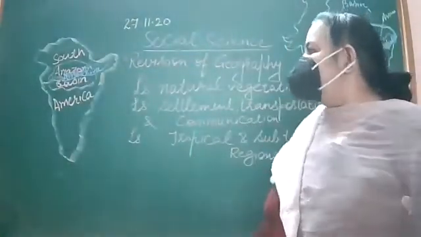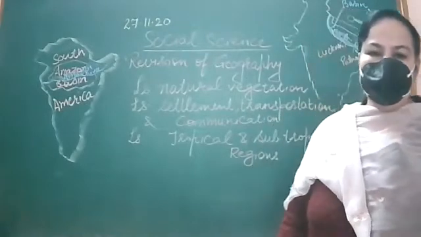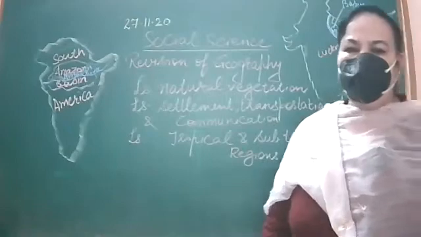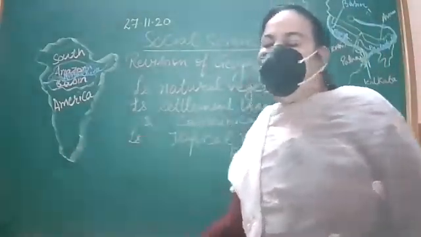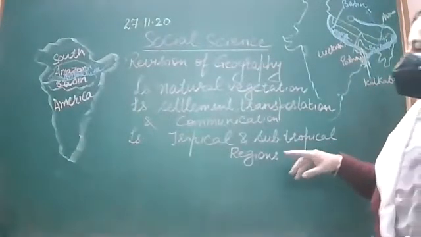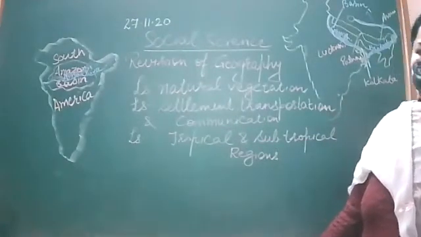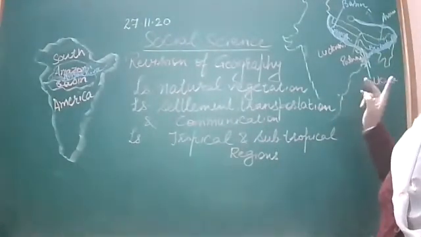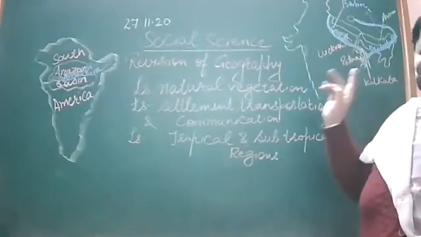And in tropical and subtropical regions, you have read about two basins. First Amazon basin, and then Ganga Brahmaputra basin. Amazon basin lies in South America. Ganga Brahmaputra basin lies in Asia, in India.